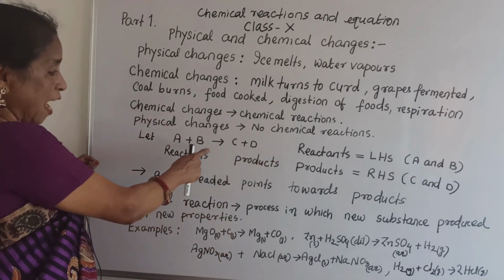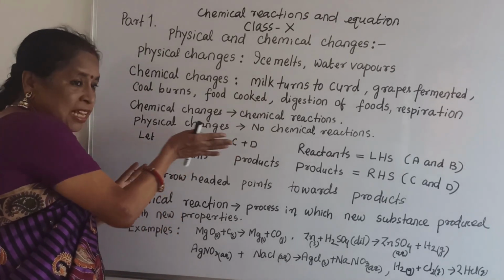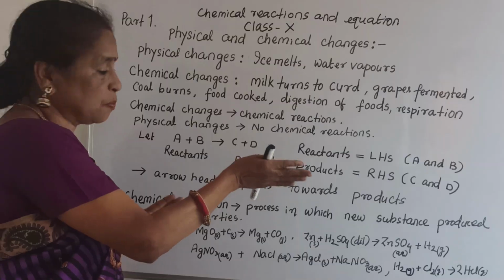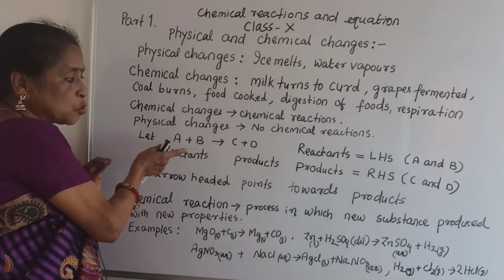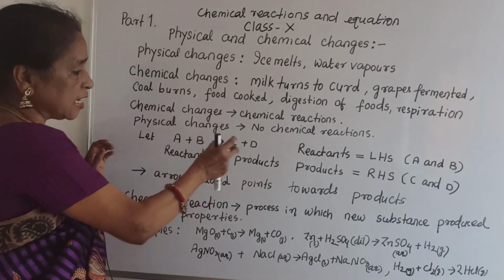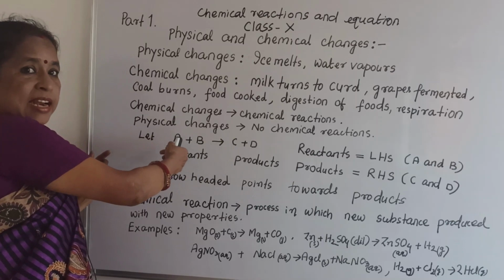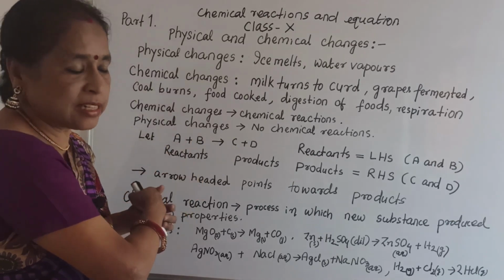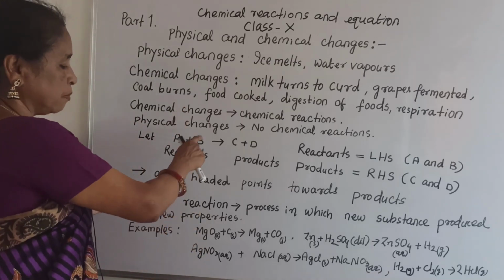And what is meant by the arrow mark? The arrow mark means it is directed towards the product. The arrowhead points towards the product. That means the arrowhead is on the product side and the tail is on the reactant side. So reactants react with each other and give products.